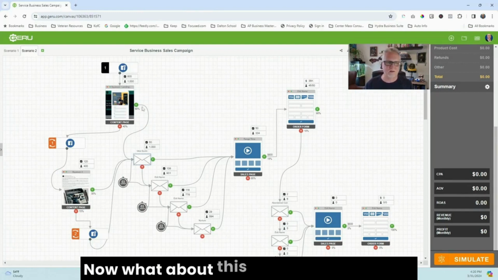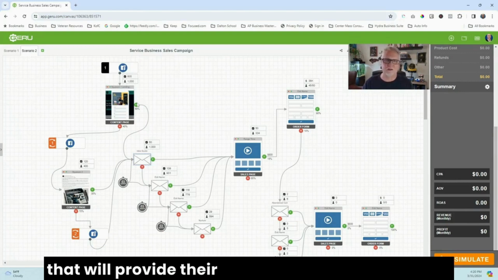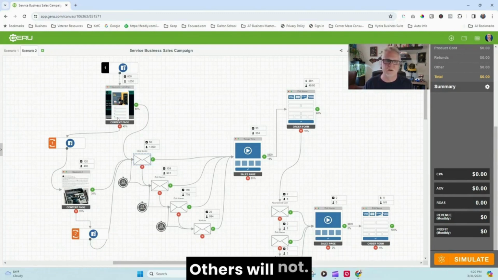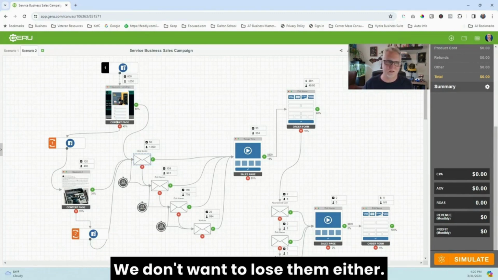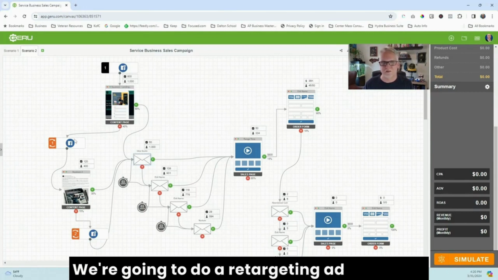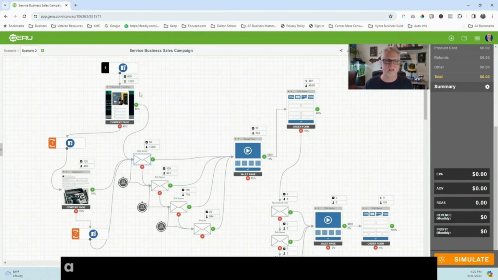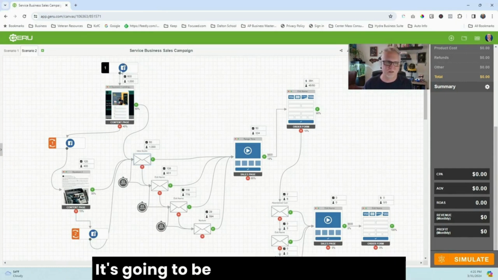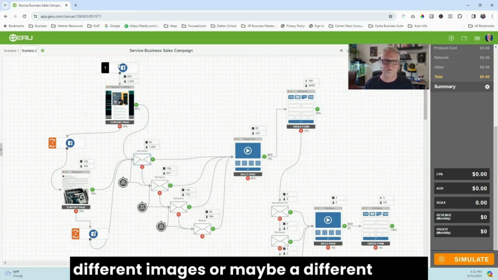Now, what about, this is 60% that will provide their name and information to get the email series, to get more information. Others will not. We don't want to lose them either. Let's say it's 40%. We're going to do a retargeting ad, and we're going to retarget them, and they're going to get a different ad than what they first saw up here. It's going to be about the same, but it's going to be worded a little bit different with different images or maybe a different video.